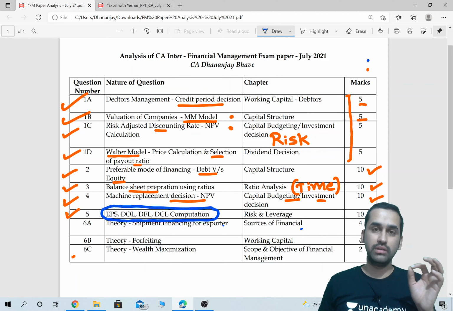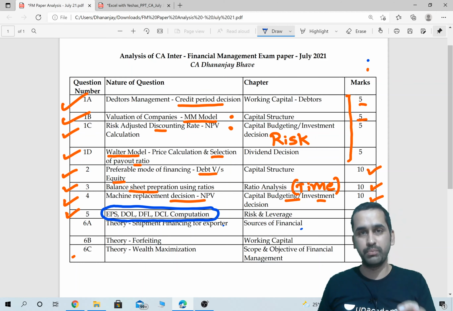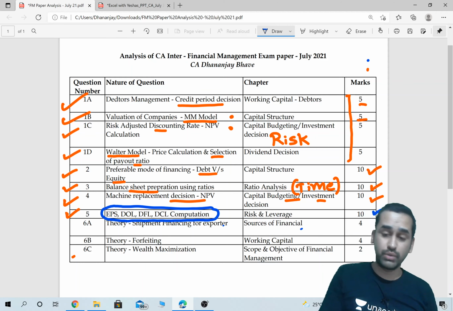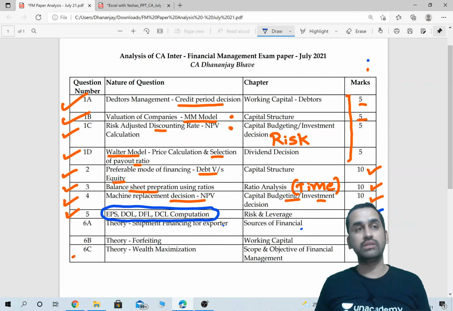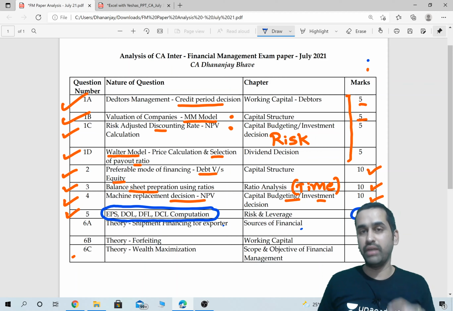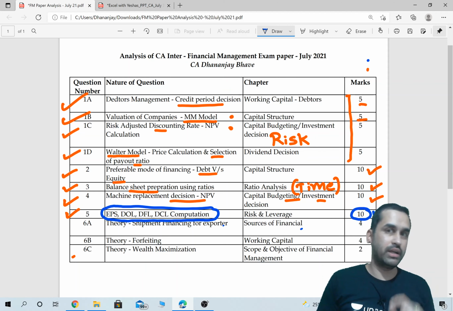This was the easiest and the least time consuming problem in the question paper. And this was for 10 marks. According to me, this should have been asked for just 5 marks. That's why I said a jackpot question. So what is one learning from this?